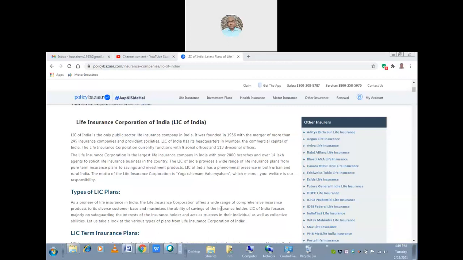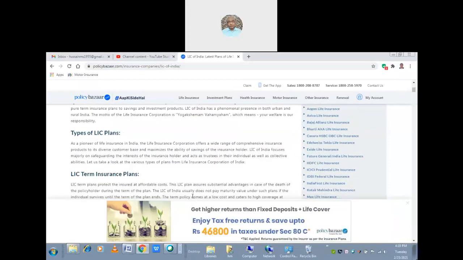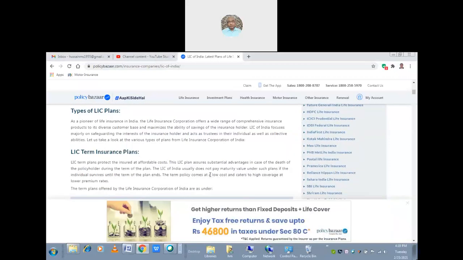Okay, now let us see the types of the LIC plans. As a pioneer of life insurance in India, the Life Insurance Corporation offers a wide range of comprehensive insurance products for its diverse customer base and maximizes the benefits to the insurance holders. So Life Insurance of India focuses majorly on safeguarding the interest of the insurance holders and acts as a trustee in their individual as well as collective liabilities. Let us take a look at the various types of plans from the Life Insurance Corporation of India.